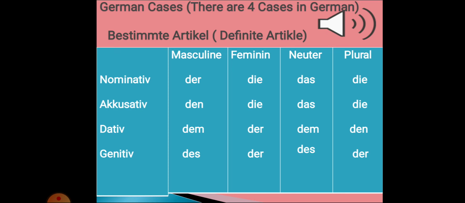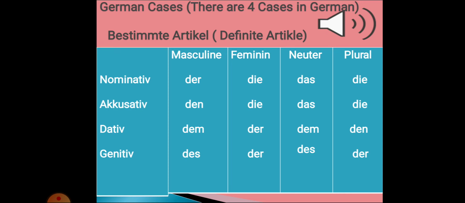Accusative feminine article will be same like nominative, die. Third one is according to nominative, neuter article will be same in accusative, and fourth one, plural article according to nominative will be same in accusative, die.